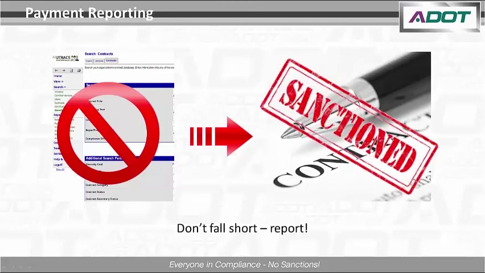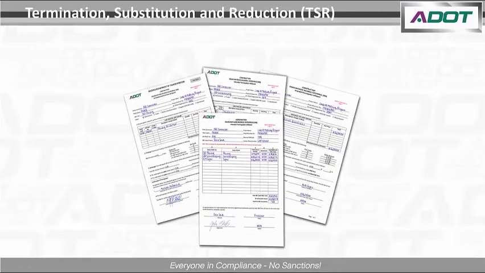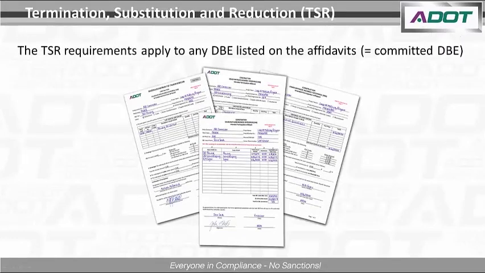Now we'll talk briefly about termination, substitution, and/or reduction of work, also known as TSR. The TSR requirements only apply to committed DBEs. A committed DBE is a DBE firm that was listed on the affidavits at the time of bid opening.